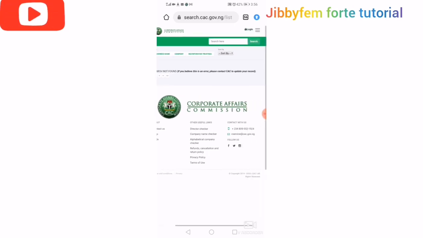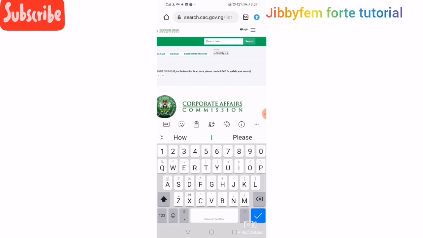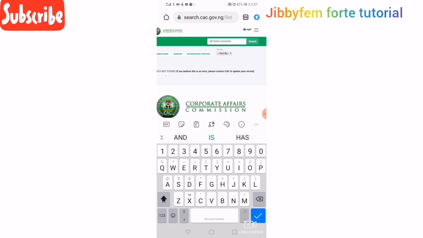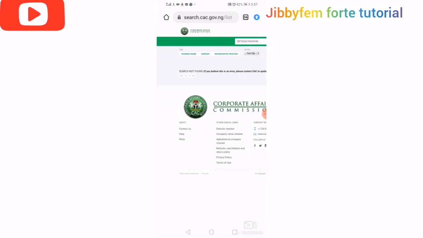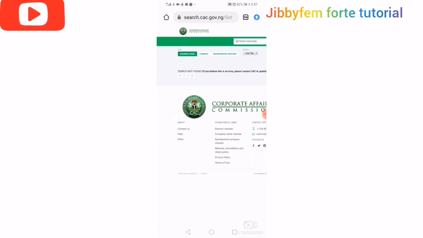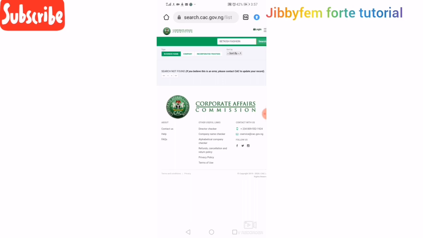Now if it's just your business name you want to register, you come back to this particular point. I'm going to type Quiche Fashion again, then say search. Then I'll pick business name. I want you to check under business name to see if anything comes up before I go ahead and say that's what I want to register. And if it's still saying the same thing, it means I can move to the next step.